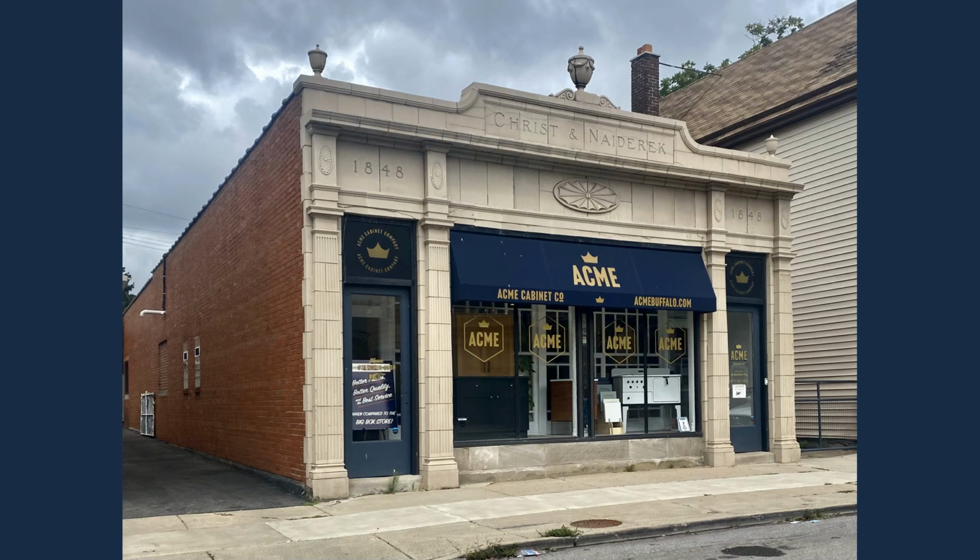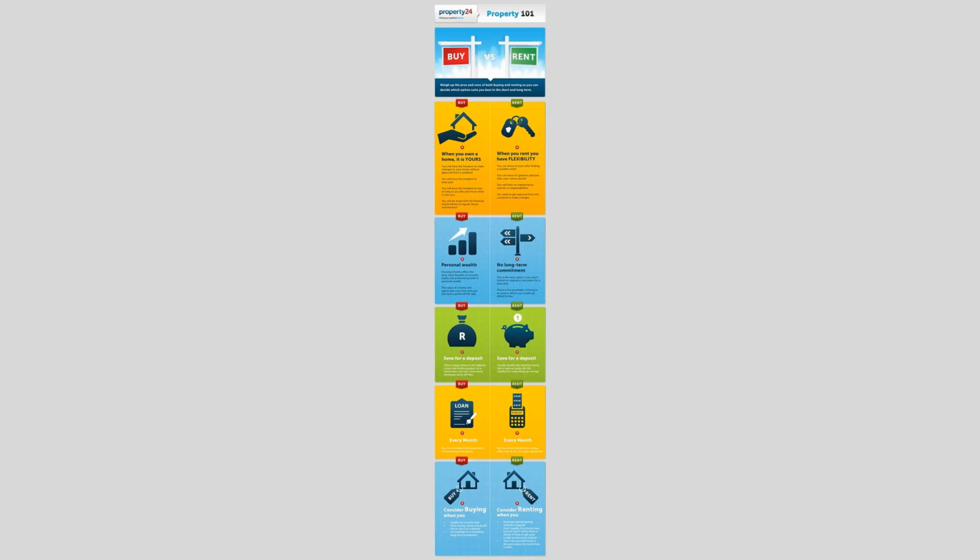Now for the disadvantages. 1. High upfront costs. Real estate investment requires a significant amount of capital upfront, including a down payment, closing costs, and other fees. This can make it difficult for some investors to get started.